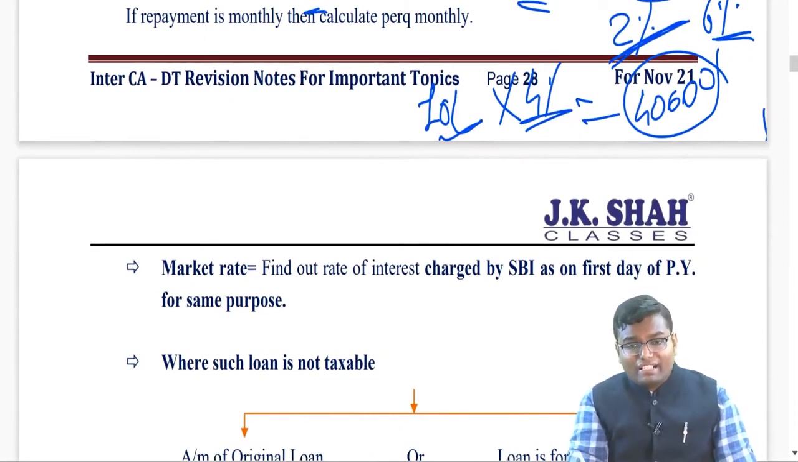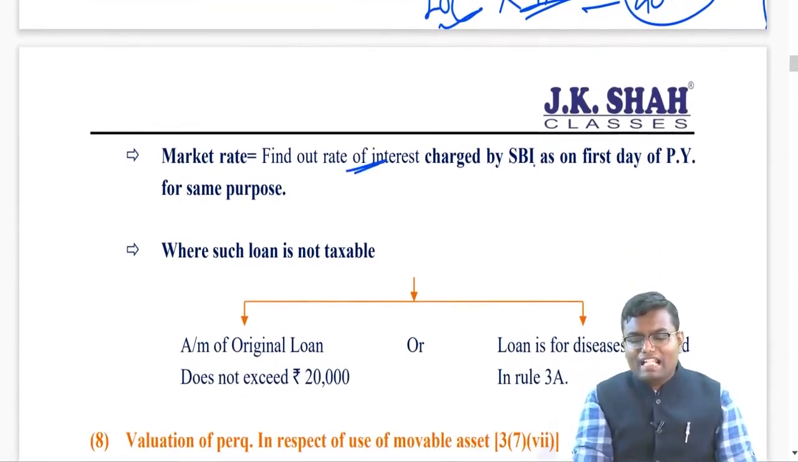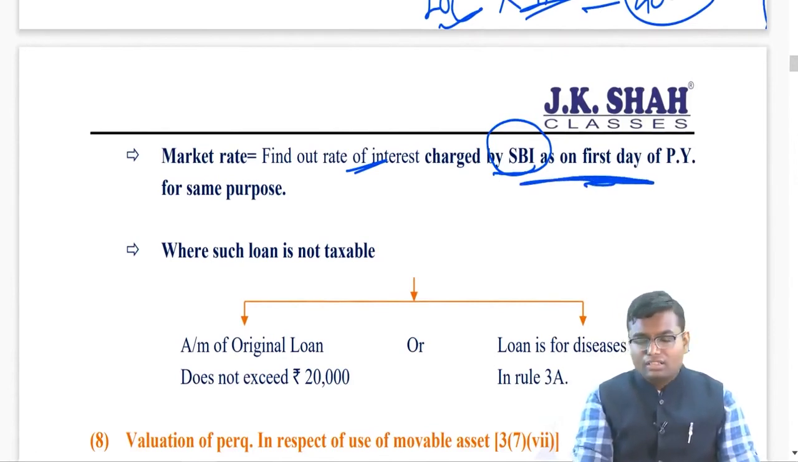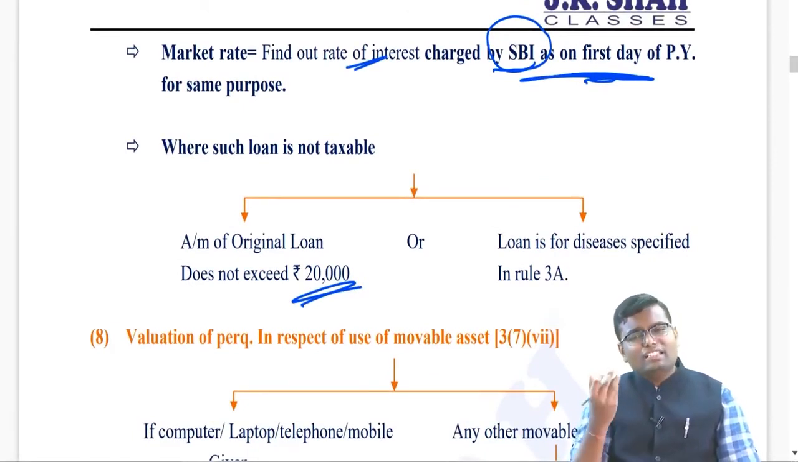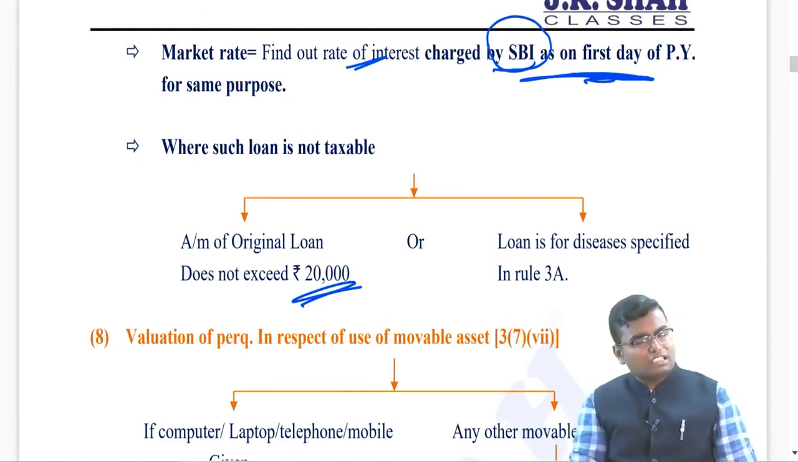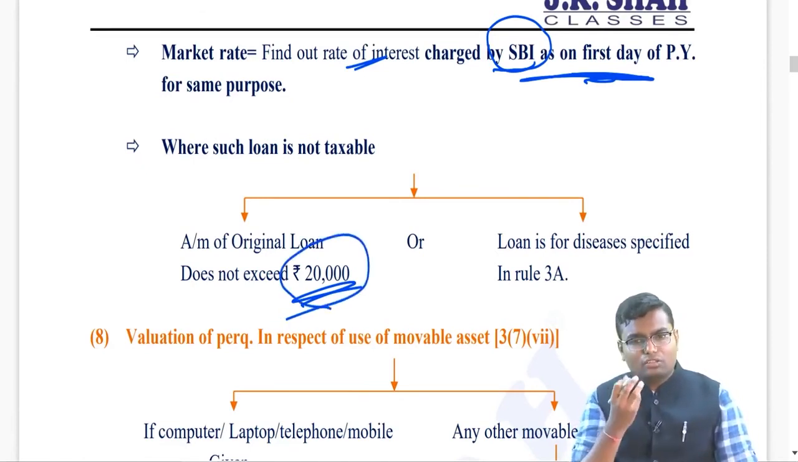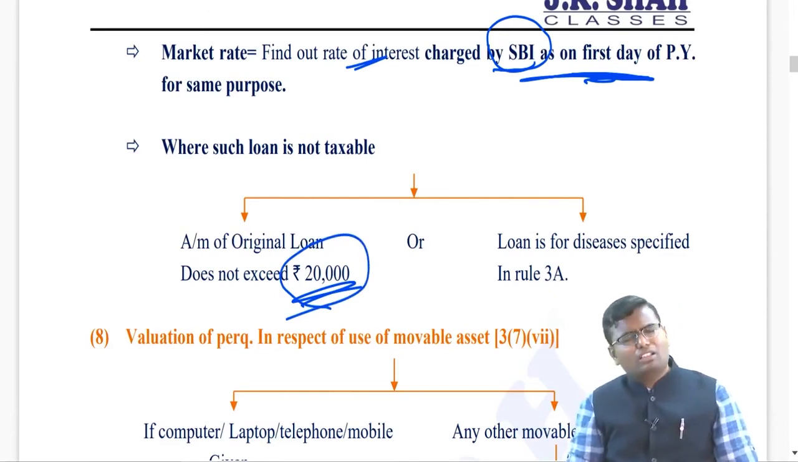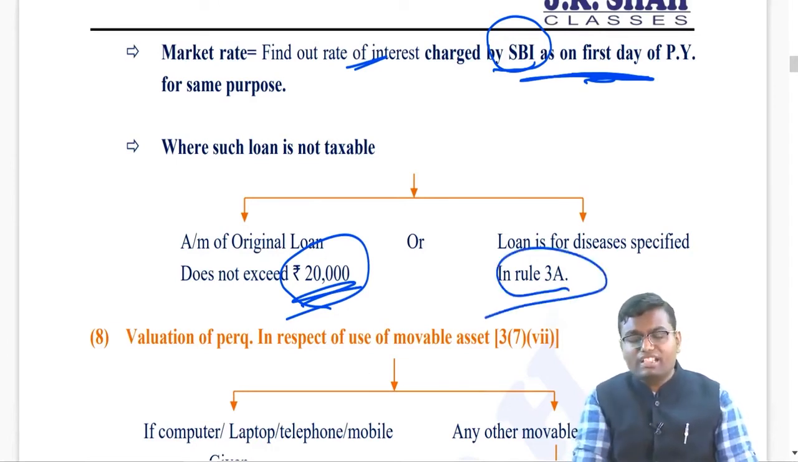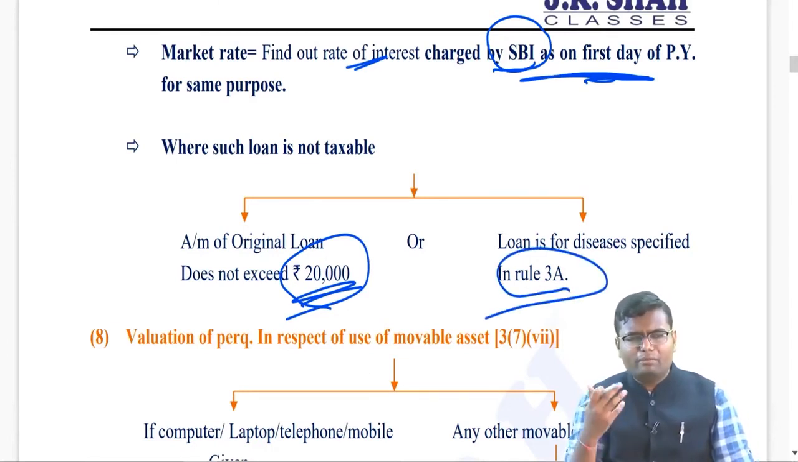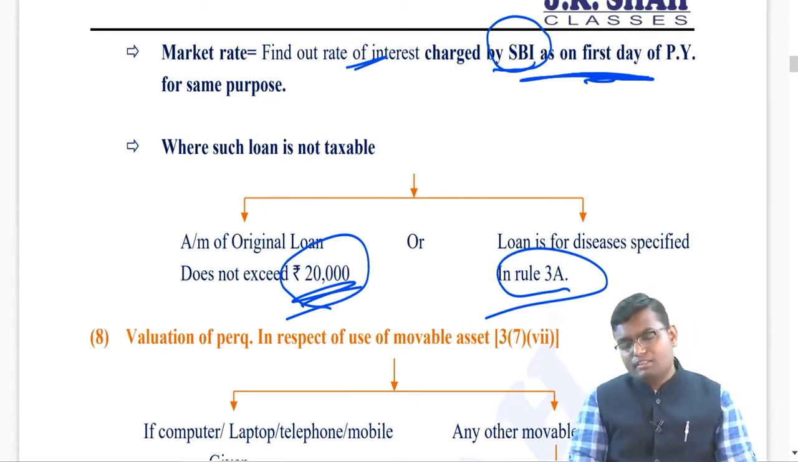Now what is the market rate that you have to consider? It is the rate charged by State Bank of India on the first day of the previous year. However, if the original loan amount does not exceed rupees 20,000, then even though the employer hasn't charged any interest, it won't be taxable because the loan amount is very low. Or if the loan is taken for, let's say, a crore rupees, but it is for the treatment of a disease specified under Rule 3A, for which you don't have to remember the name, still it will be exempt. The interest benefit will not be taxable.